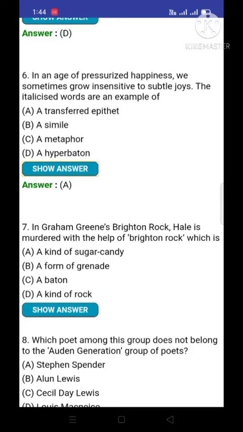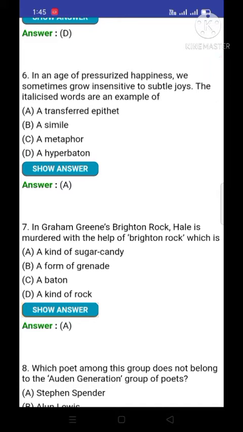Question number 7. In Graham Greene's Brighton Rock, Hale is murdered with the help of Brighton Rock, which is, and the correct option is a kind of sugar candy. A kind of sugar candy.